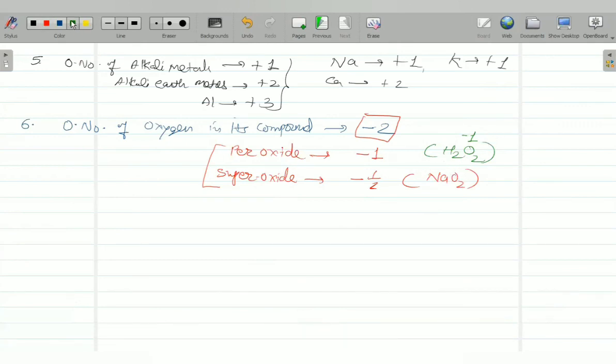You can learn this as ions. What we write for a normal oxide? O2 minus. This is an oxide ion. How to write a peroxide? Peroxide you write O2 2 minus. And if it is a superoxide, then it becomes O2 minus 1. Clear?